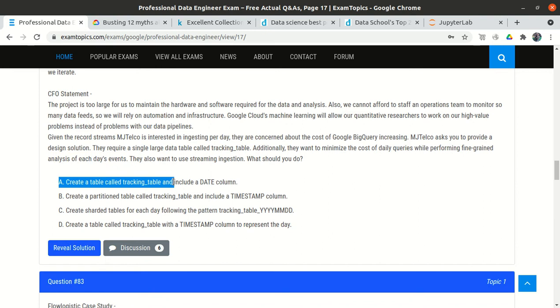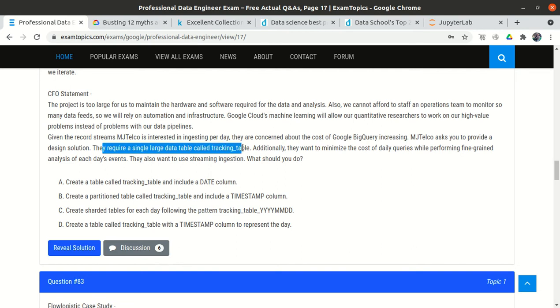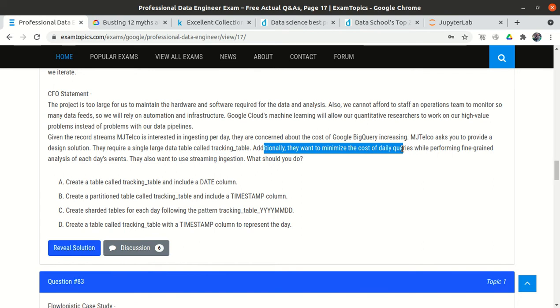So the query is not optimized. Let's suppose the table has data for 2015 and 2016, and we put the where clause for 2018. We know we don't have any data for 2018, but we are still scanning the whole table. This is not recommended, and this is not minimizing the cost. One thing is okay, we are creating a single table, but the second requirement is not fulfilled here. So option A is wrong.